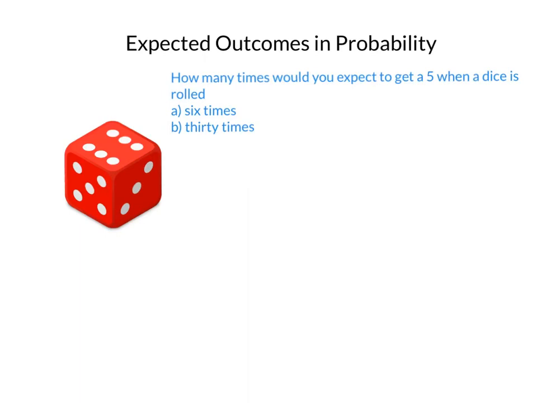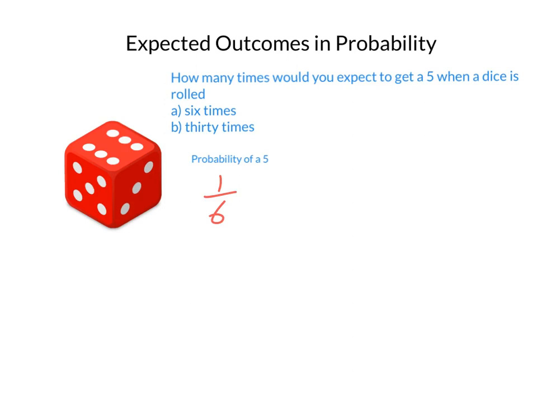In these next few questions, we're going to look at how many times you would expect an outcome to happen if an event was repeated multiple times. Here we're asked, how many times would you expect to get a 5 when a dice is rolled A, 6 times and B, 30 times? Well, we already know that the probability of getting a 5 is 1 in 6.